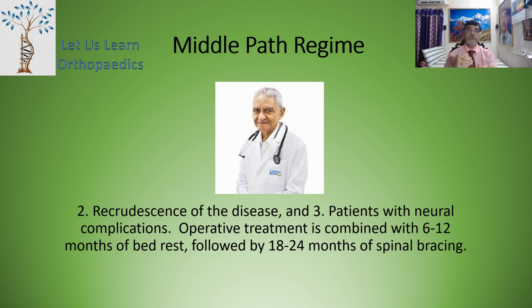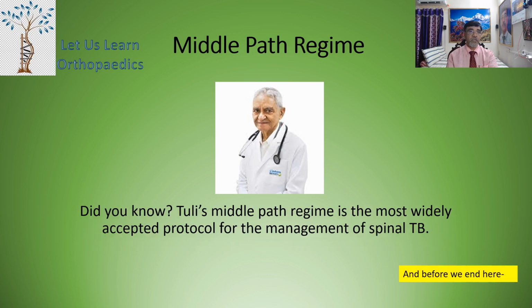Now the operative treatment is combined with 6 to 12 months of bed rest, followed by 18 to 24 months of spinal bracing. Did you know Tuli's middle path regime is the most widely accepted protocol for the management of spinal tuberculosis.